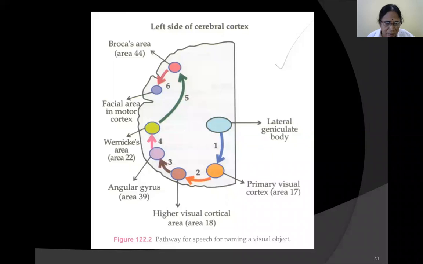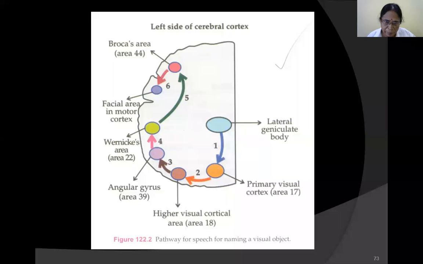If you want to write something, saying something and writing, reading and answering, loud reading and writing while reading, all these things require the angular gyrus. Exner's area is area number 10. From the angular gyrus, this information goes to Wernicke's area. Here the interpretation is done, and from here it goes to Broca's area 44, and then to the primary motor area, area 4, and from there to the facial area of the motor cortex, and articulation of the facial muscles occurs, and we start talking.